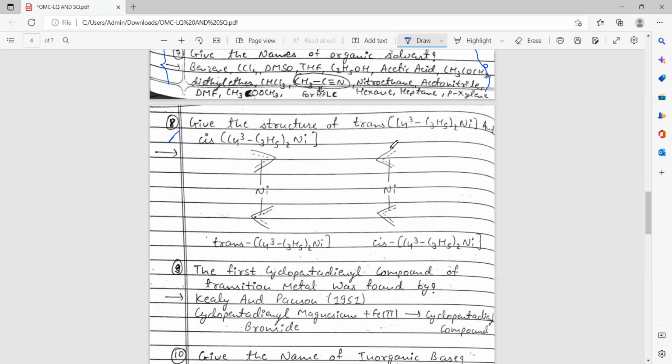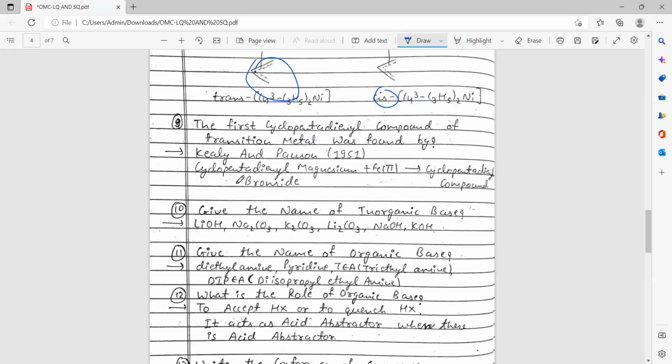If the same side eta-3 C3H5 groups are joined, then it can be called cis. If they are on different sides, then it can be called trans. Named after the scientist, it can be asked: the first cyclopentadienyl compound of a transition metal was found by Kealy and Pauson.